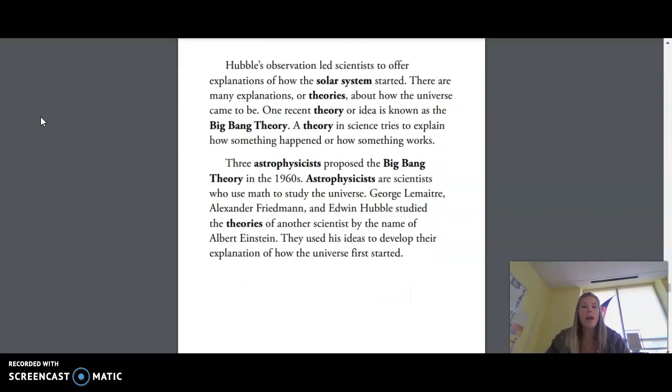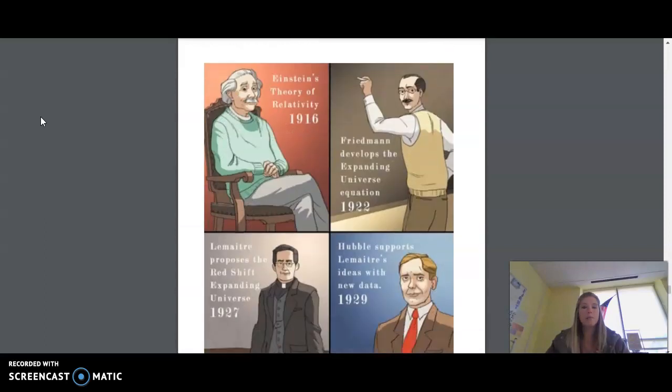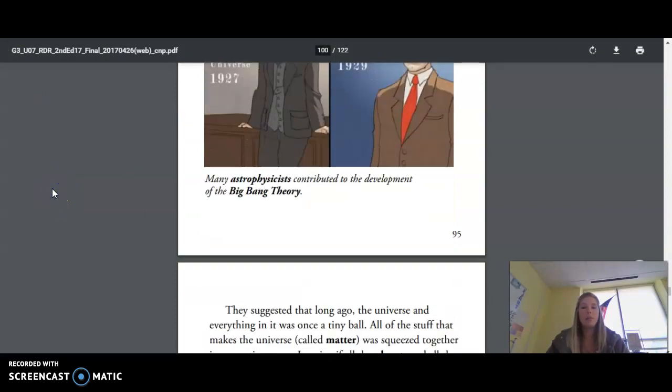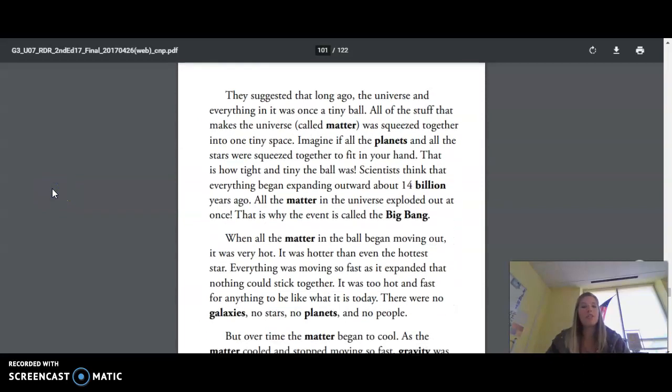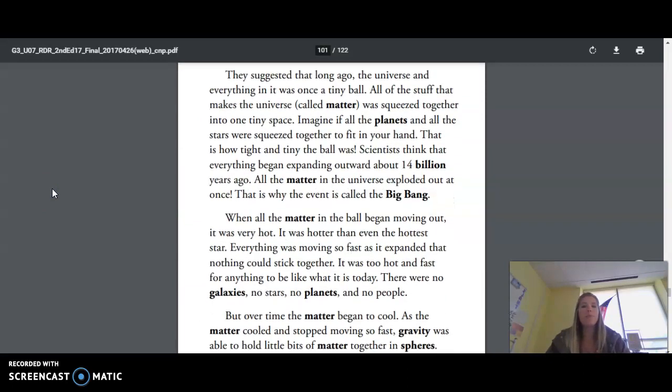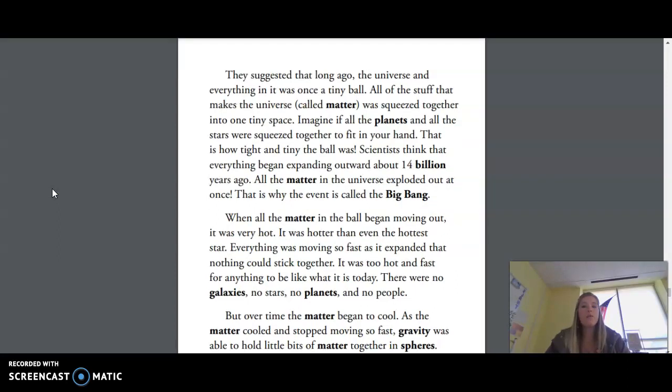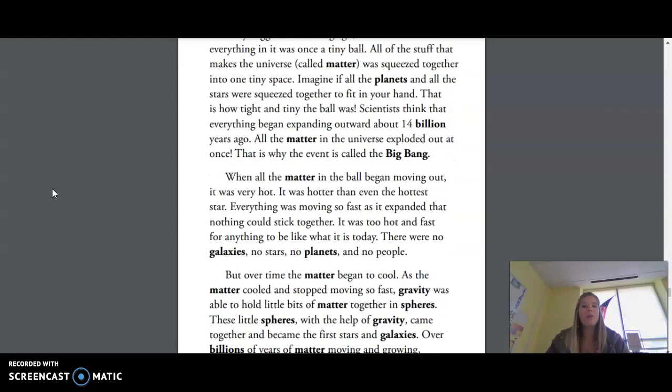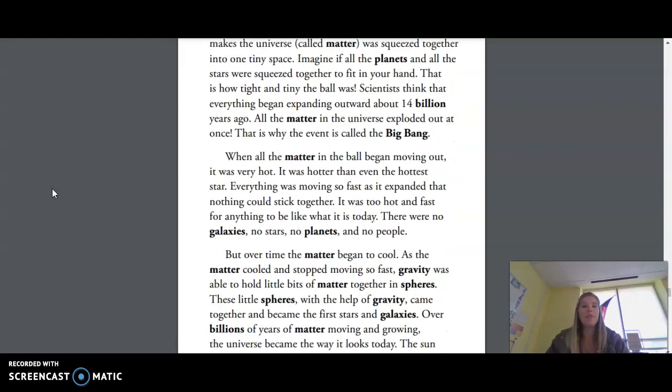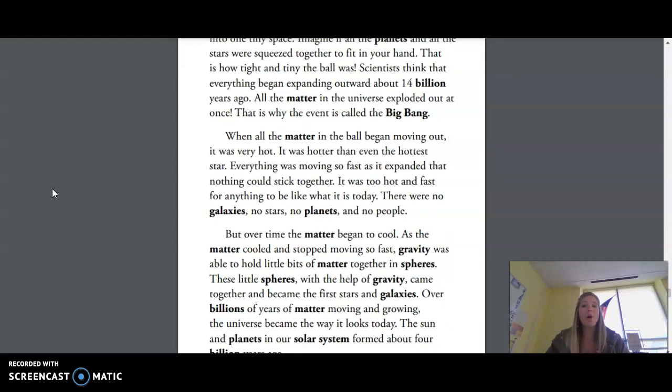George Lemaitre, Alexander Friedman, and Edwin Hubble studied the theories of another scientist by the name of Albert Einstein. They used his ideas to develop their explanation of how the universe first started. This is Einstein, this is Friedman, this is Lemaitre, and this is Hubble. They suggested that long ago the universe and everything in it was once a tiny ball. All of the stuff that makes the universe, called matter, was squeezed together into one tiny space. Imagine if all the planets and all the stars were squeezed together to fit in your hand. That is how tight and tiny the ball was.